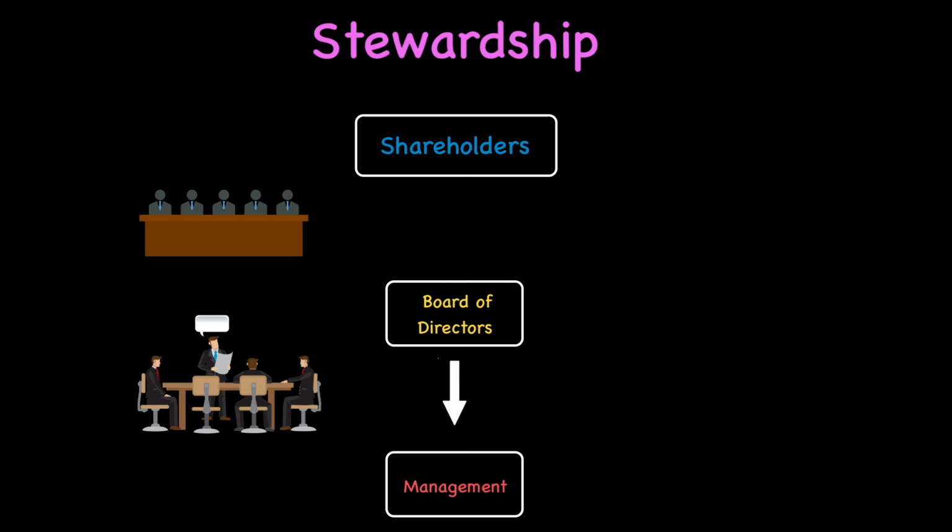Now, another issue arises. What is that issue? Shareholders can be in millions, but there are 10 or 11 people running the company. These people are responsible for preparing the financial statements. They are taking different financial decisions as well, and these financial statements are then presented to the shareholders and the public. So there is a possibility that the board of directors can be biased while preparing the financial statements, to show a good picture to the shareholders.